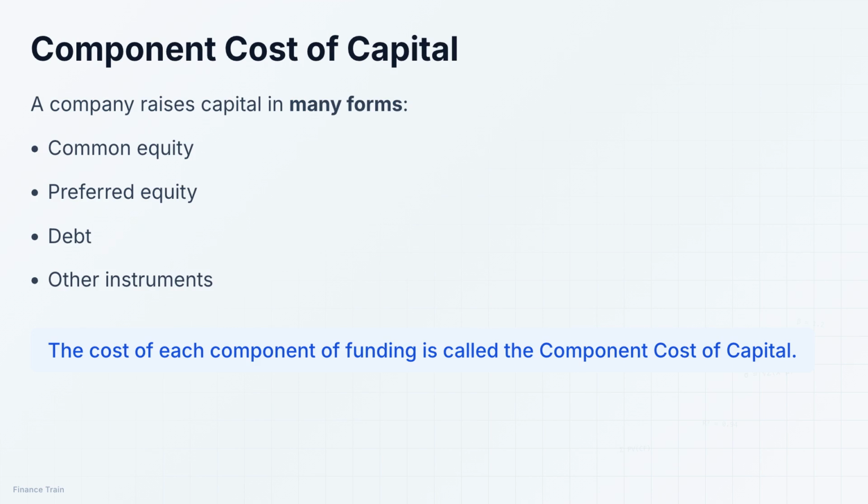Companies don't just raise capital from one source. They use multiple forms of financing, including common equity, preferred equity, debt, and other instruments. Each of these sources has its own cost, which we call the component cost of capital. The overall cost of capital for the company is an average of all these individual component costs.